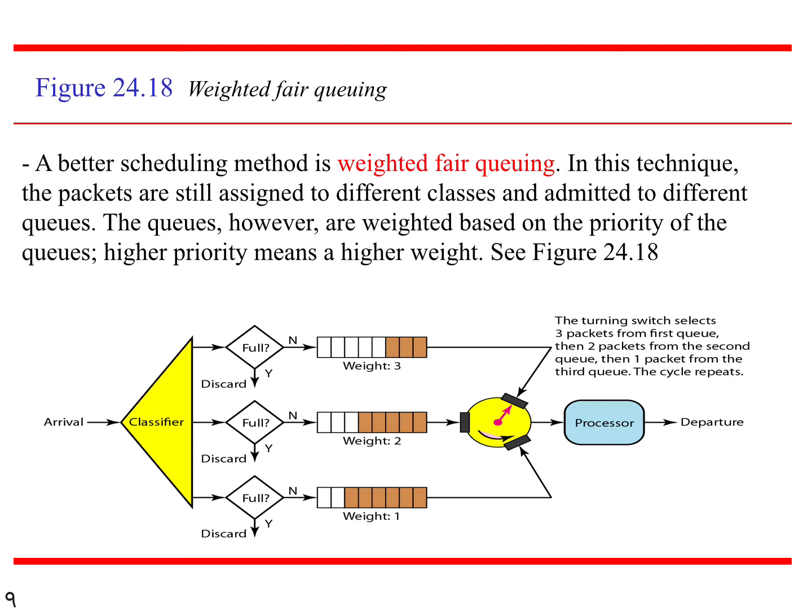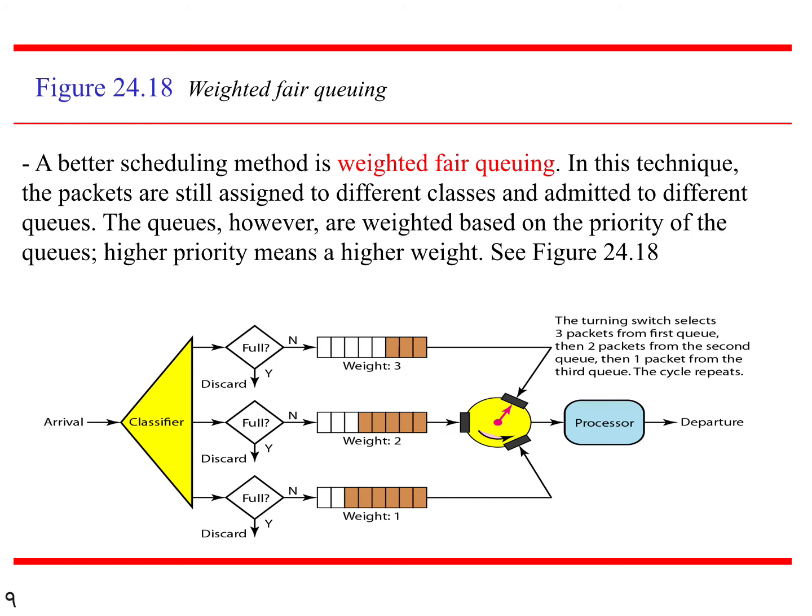So here we are dividing the complete data and packets into 3 queues: highest priority, medium priority as well as lowest priority, so that each packet is distributed in the correct way. That's why we call this a better scheduling technique. In this technique, the packets are still assigned to different classes and admitted to different queues. The queues, however, are weighted based on the priority of the queues.